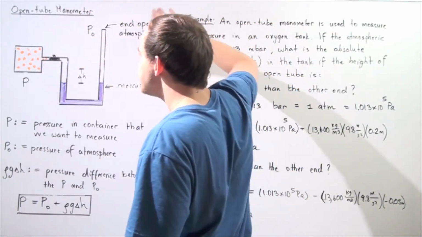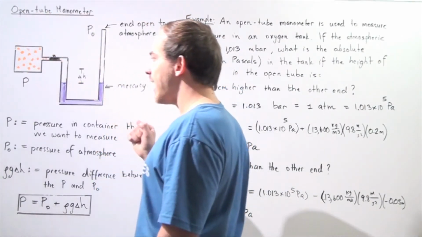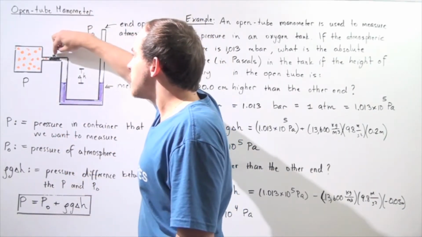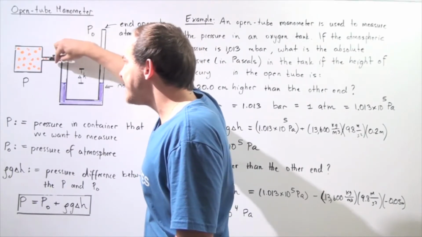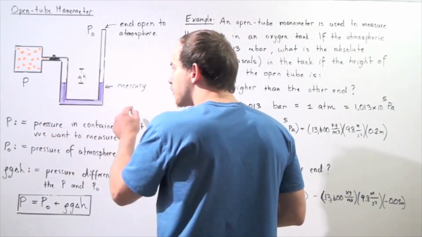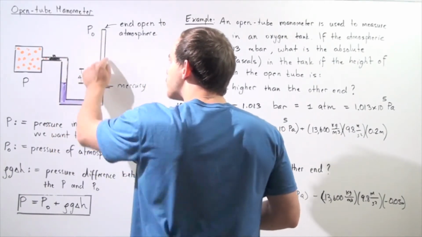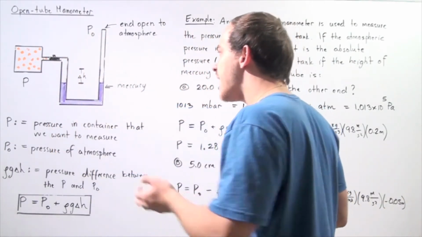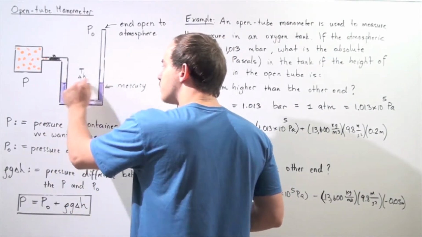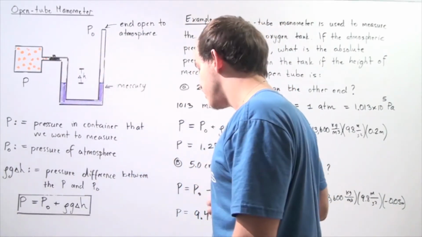So the pressure at this end is the atmospheric pressure P naught, and the pressure inside this container is given by the value P. Now, let's suppose that this end of the container is sealed for the time being, and we place a fluid, let's say mercury, inside our container. Now, because the pressure here and the pressure here will be exactly the same, the change in height between this level of mercury and this level of mercury will be exactly zero.